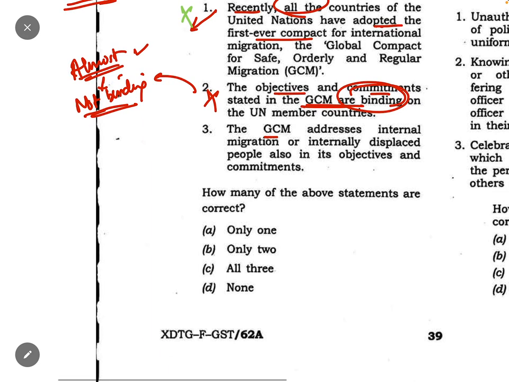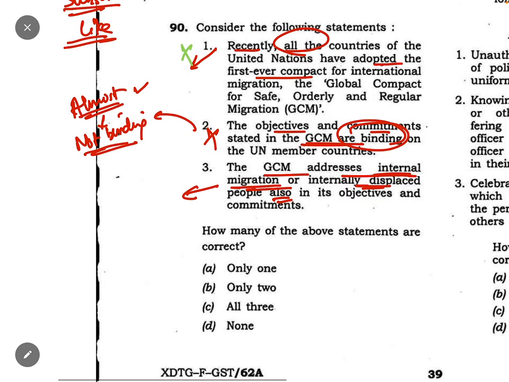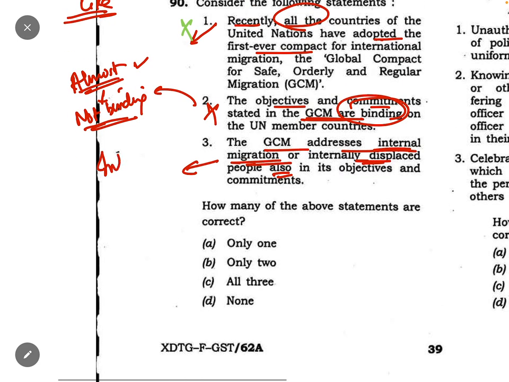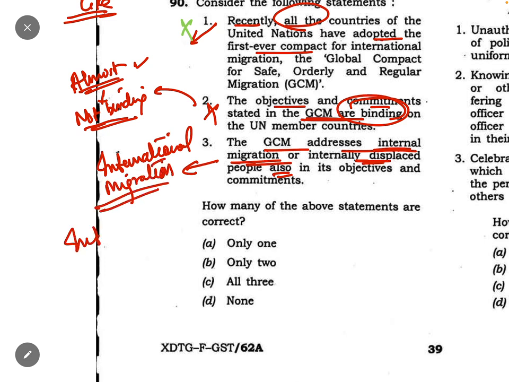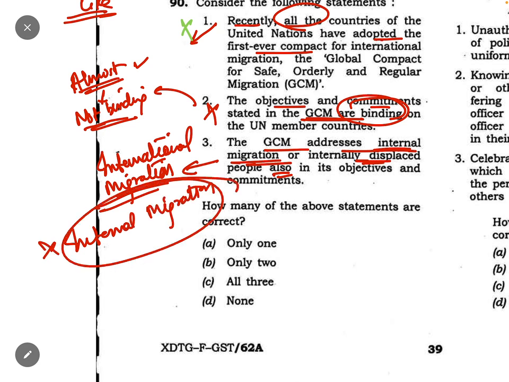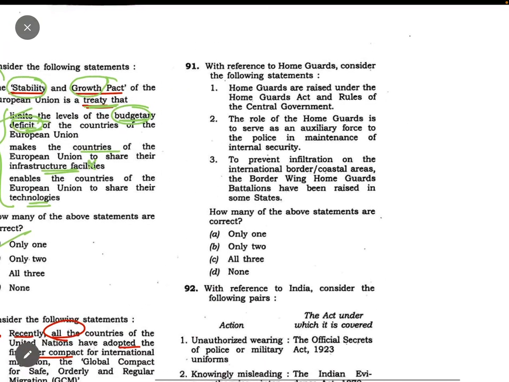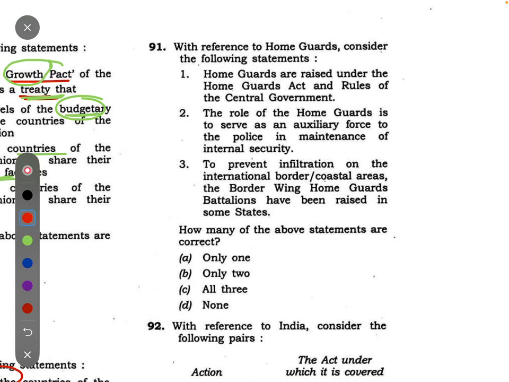The GCM addresses internal migration or internally displaced people also in its objectives. No, this is knowledge based, but this compact is about international migration. It was not about internal migration, rather it is about the international. So this is also incorrect. So how many of the statements are correct? None is correct.